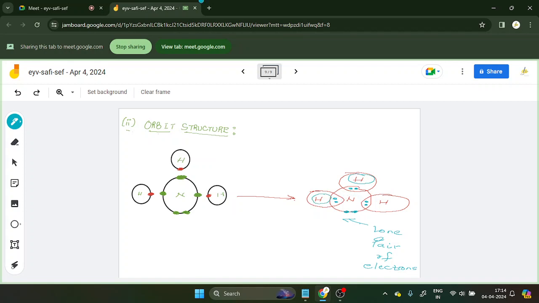Okay, clear? This is how we will be drawing the NH3 molecule. I hope it is clear to you.